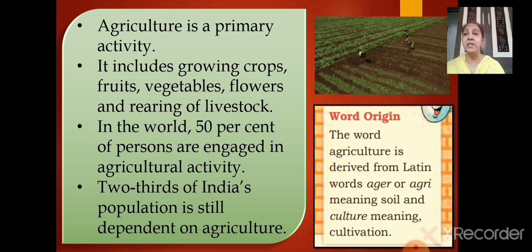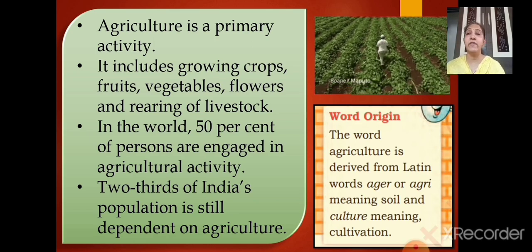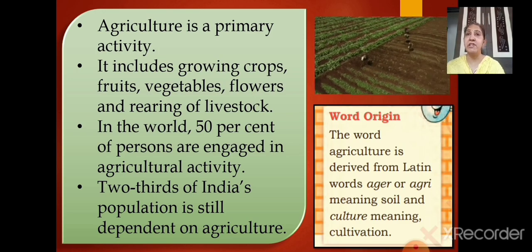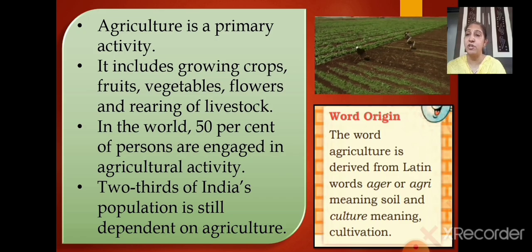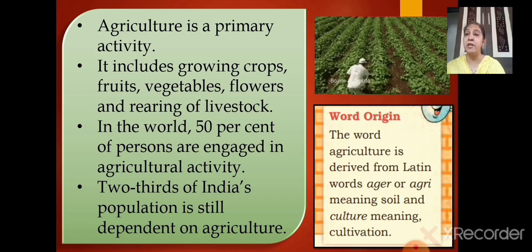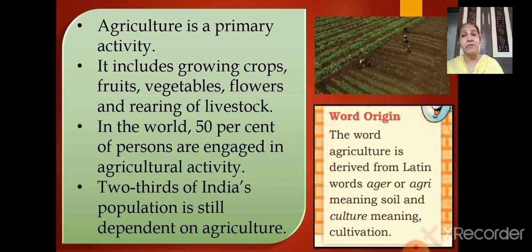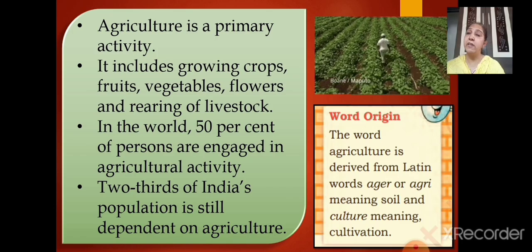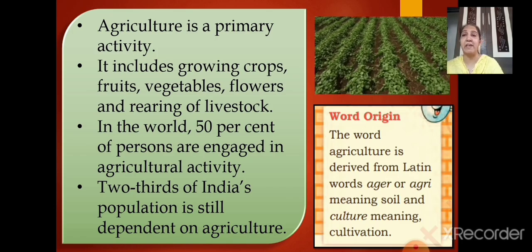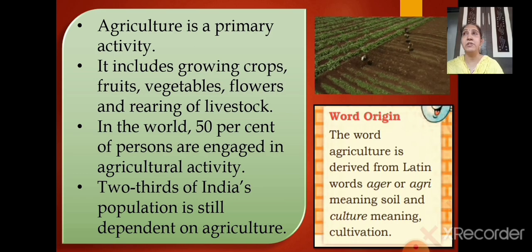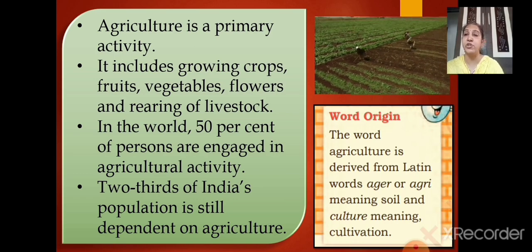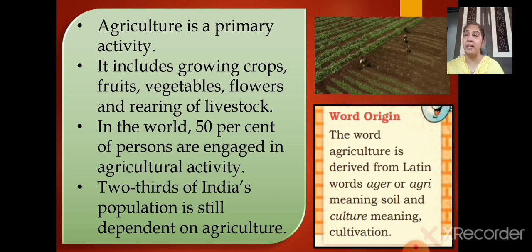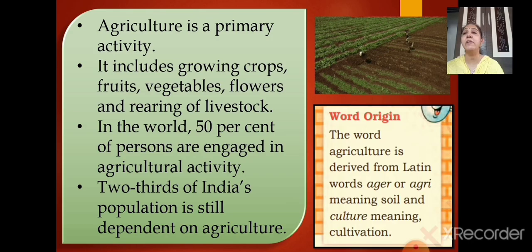Now let's come to our India, our country. Two-thirds of India's population is still dependent on agriculture. That means 60 to 70% of the population of our country is dependent on agriculture. That is the reason our country, India, is called an agrarian country. Why is agrarian country connected to agriculture only? Because 60 to 70% of the population is dependent on agriculture. That is the reason our country is called an agrarian country. Okay.